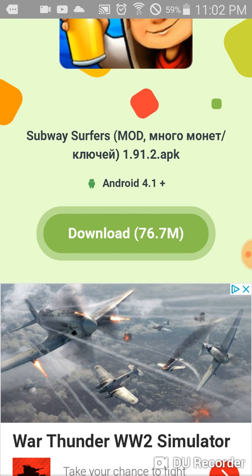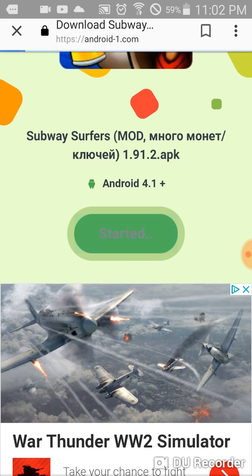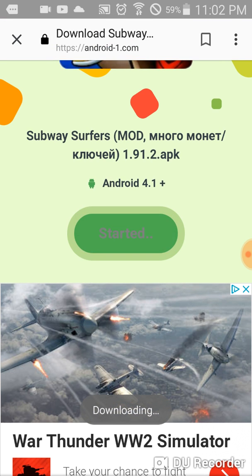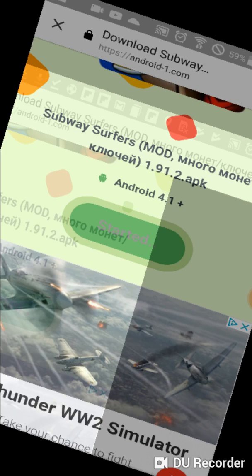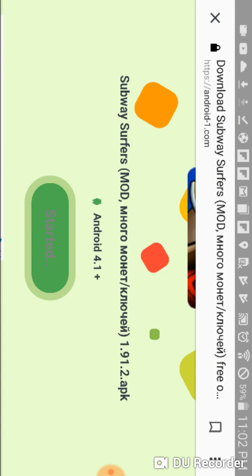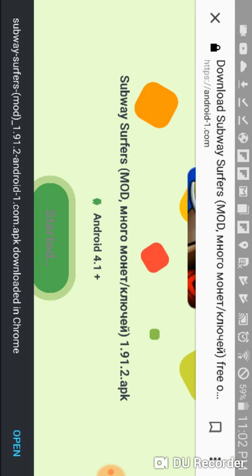So what you have to do is click on download. Yeah, downloading. You can do it for games, like I don't think you can, but there's some famous games that you can't do it for.